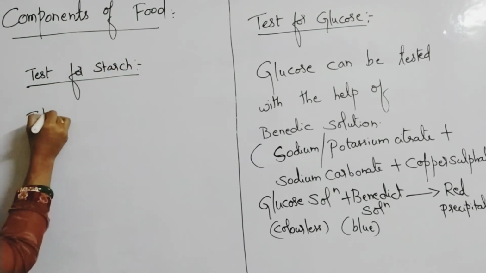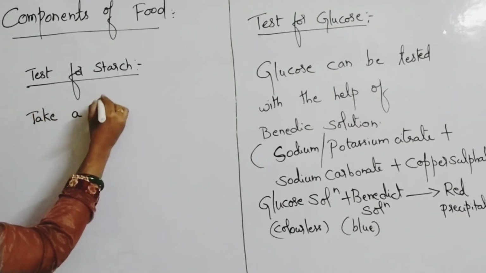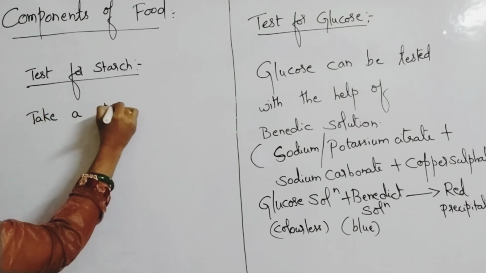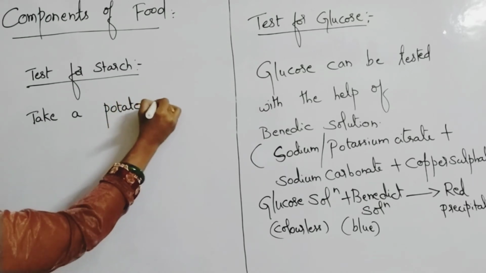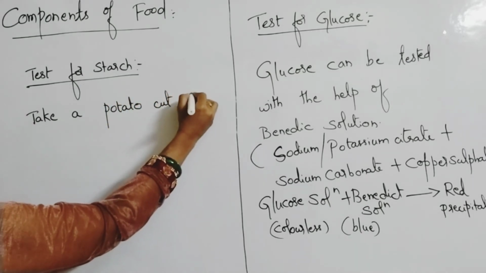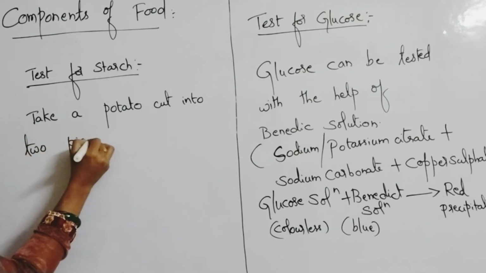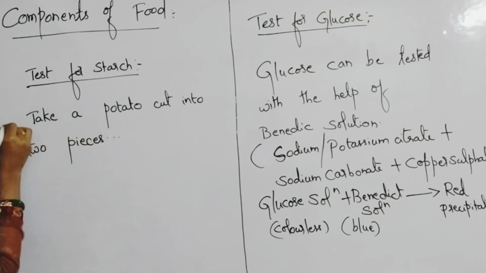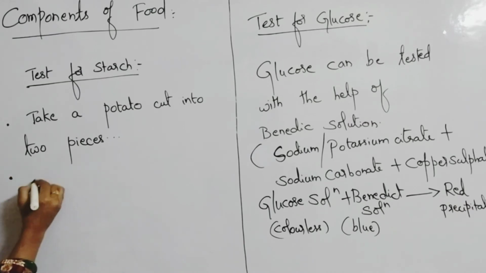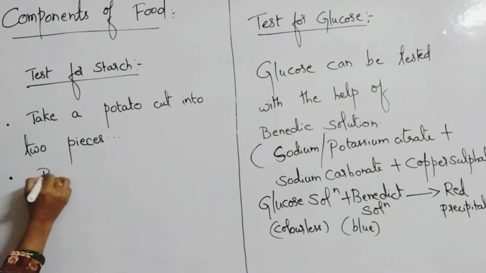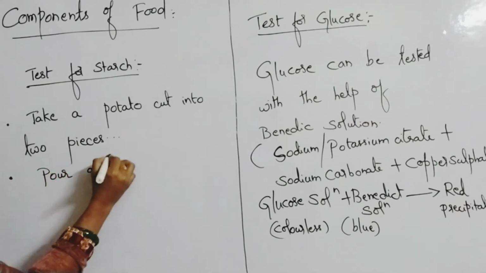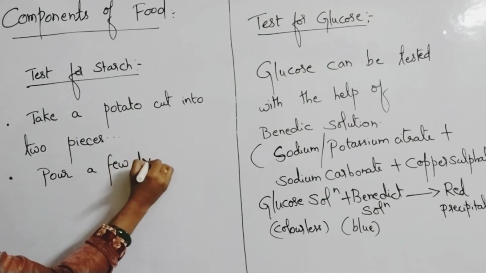Test for starch. Take a potato, cut into two pieces. Pour a few drops of iodine solution.